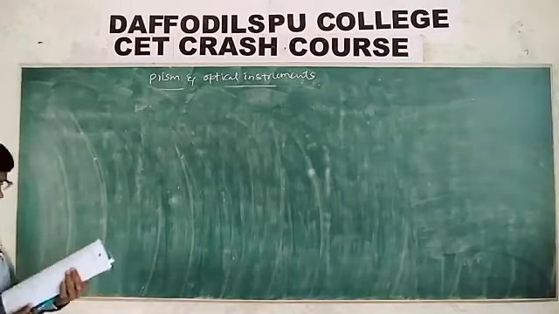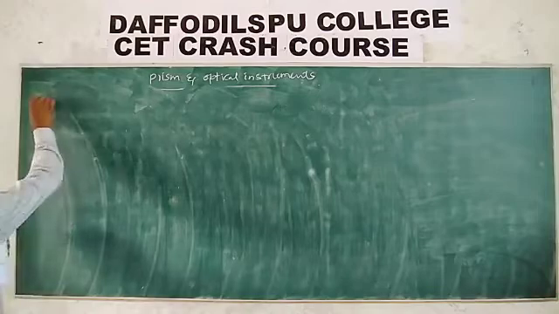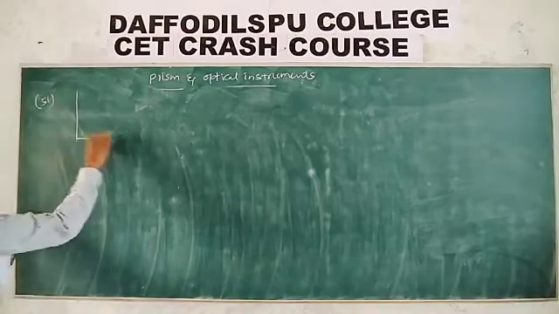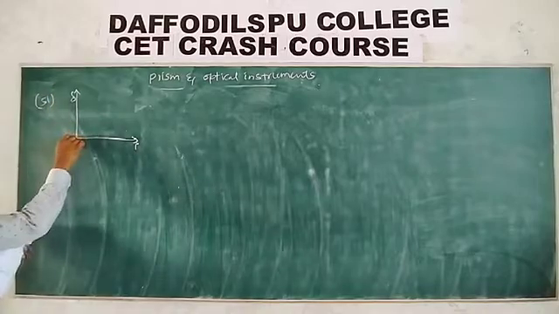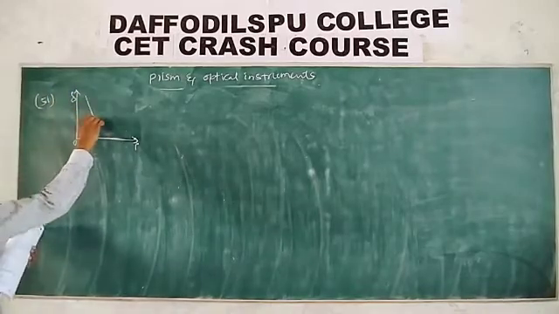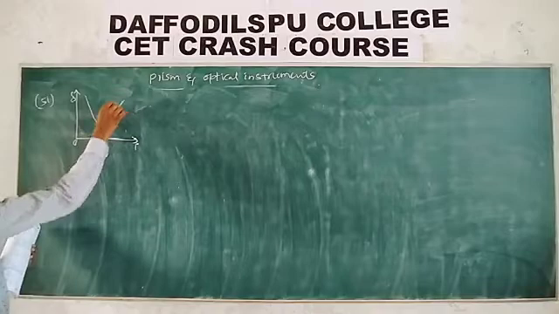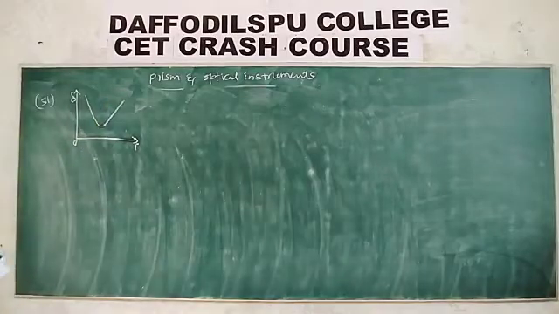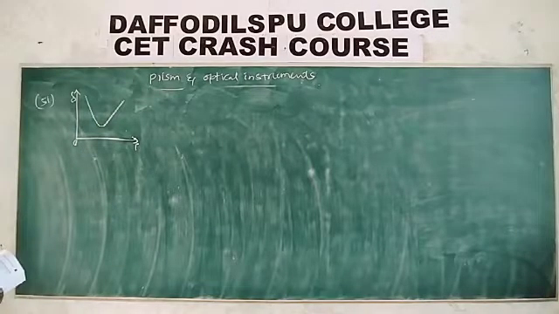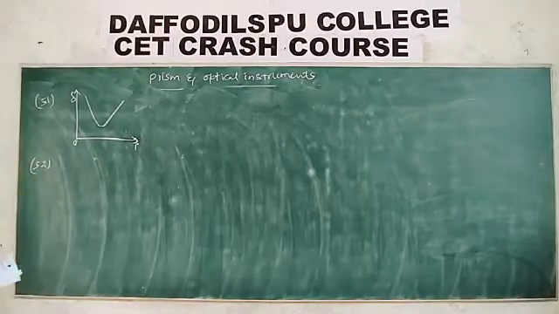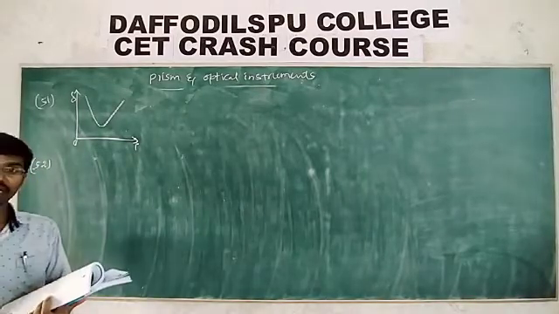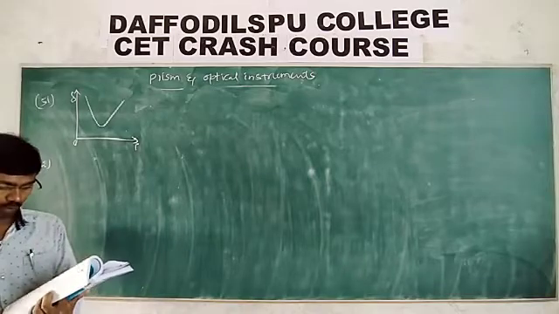51st one, the variation of the angle of deviation with the angle of incidence. As the angle of incidence increases, the deviation first decreases, becomes minimum, and again increases. Then what option do we get here? The first option is correct.